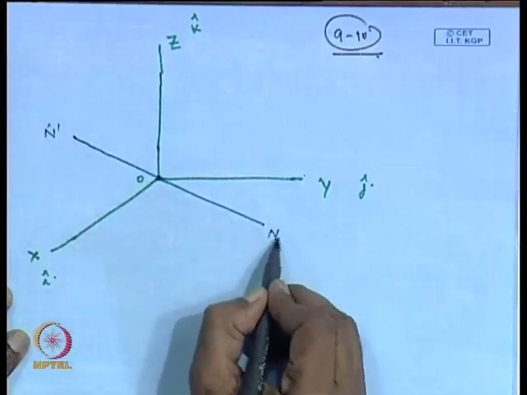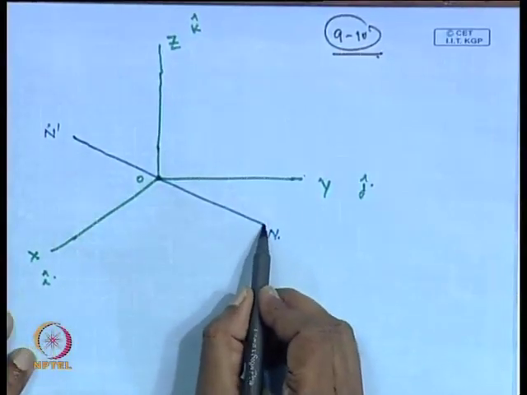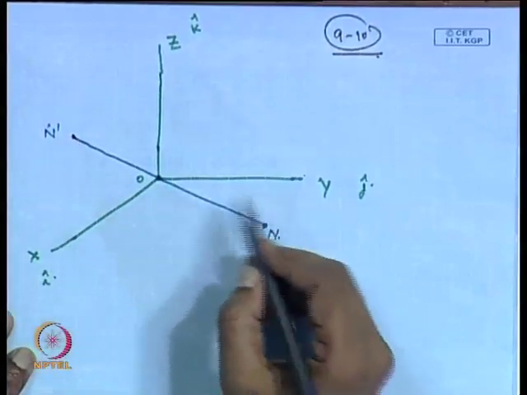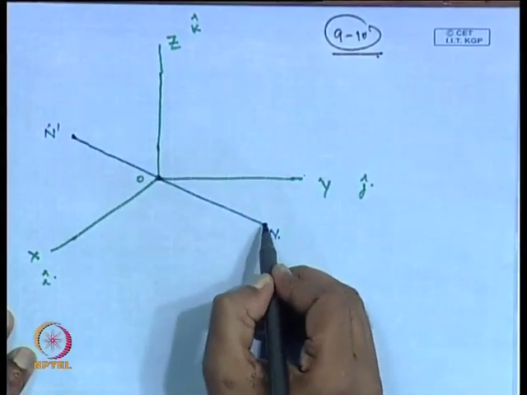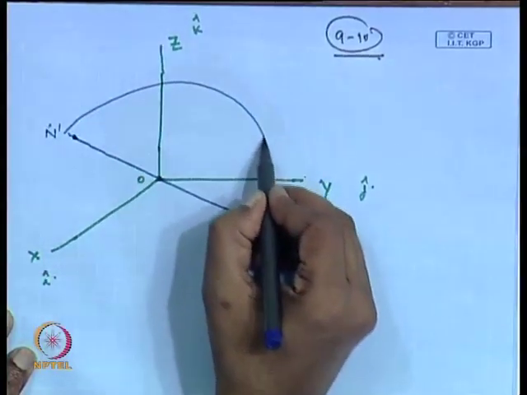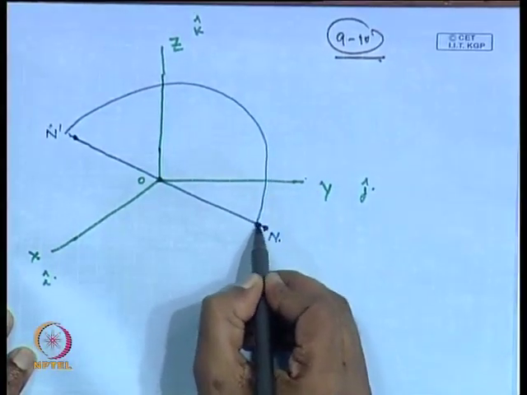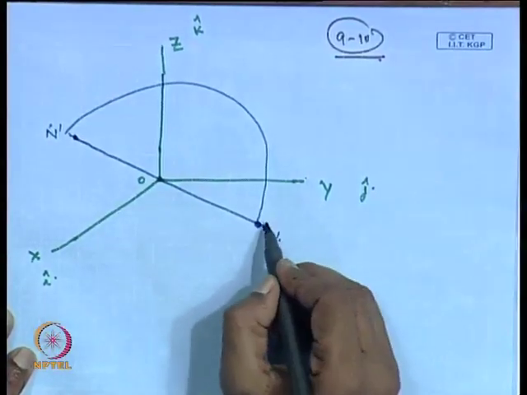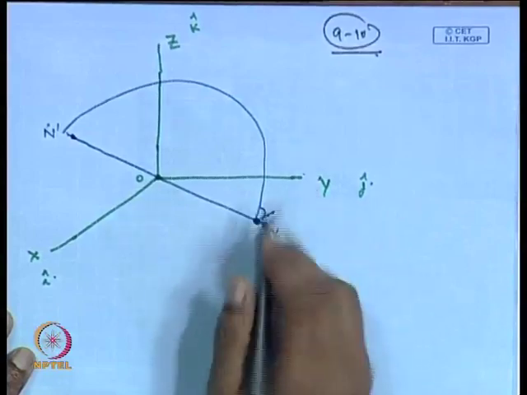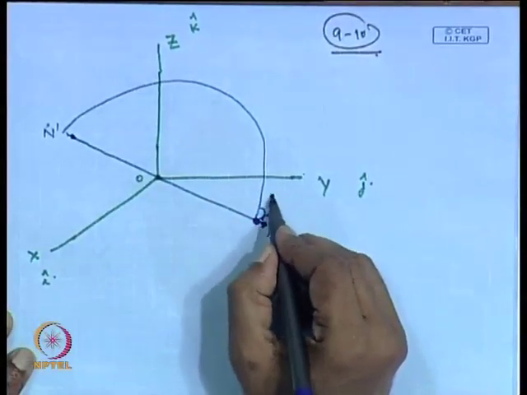This is the nodal line n prime n. This is called the ascending node and this is called the descending node, and the satellite is moving in this orbit. So, the orbit that it makes an inclination with this x y plane, this is your angle of inclination i.